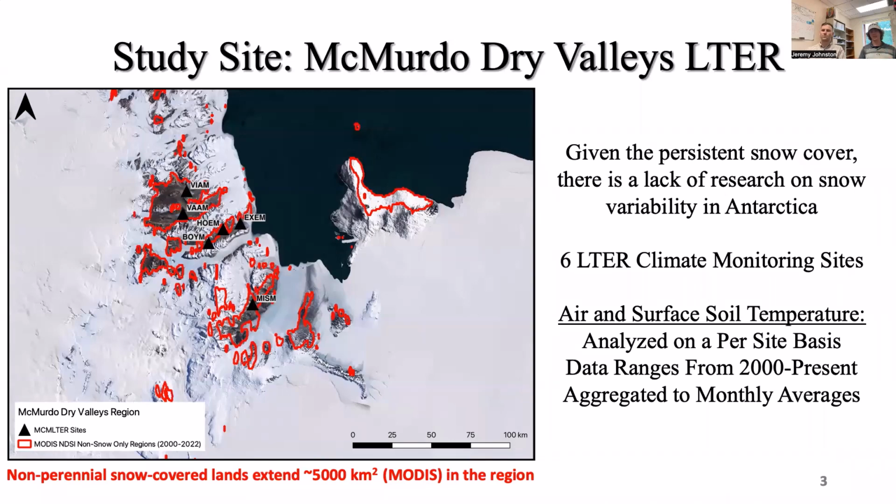For air and surface soil temperature, we again use those 6 LTER climate monitoring sites that you can see present on the figure on your left-hand side. We analyze on a per-site basis, with data ranging from the year 2000 to the present, and we aggregate to monthly averages, knowing that most of this is daily data.